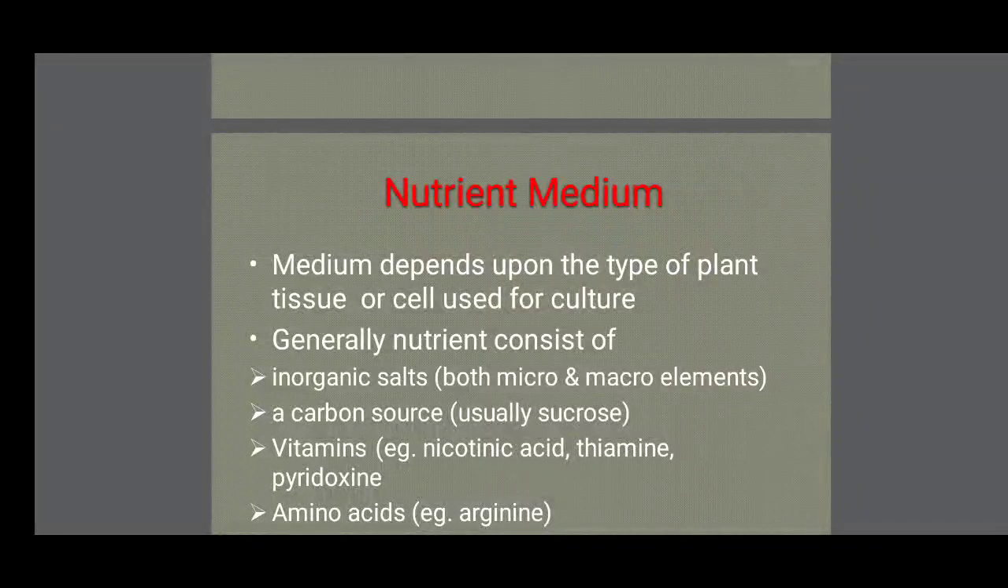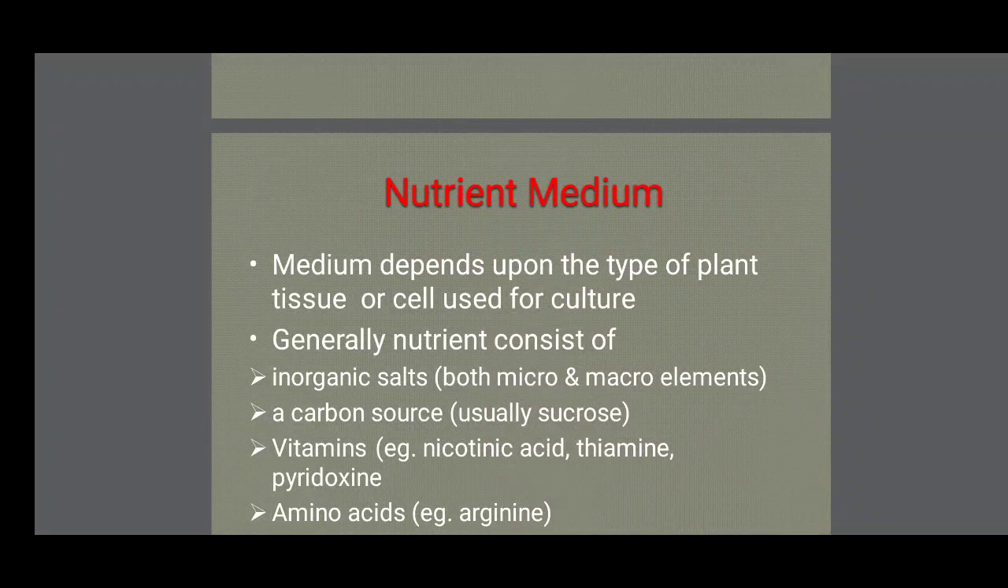Nutrient medium is essential for the culturing of the part of the plant, the explant. The medium depends upon the type of plant tissue or cell used for culture. Generally, nutrient medium consists of inorganic salts, organic salts, both micro and macro elements. At the same time, a carbon source, usually sucrose, sometimes glucose also.